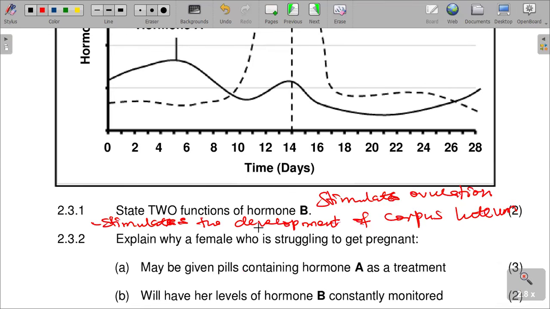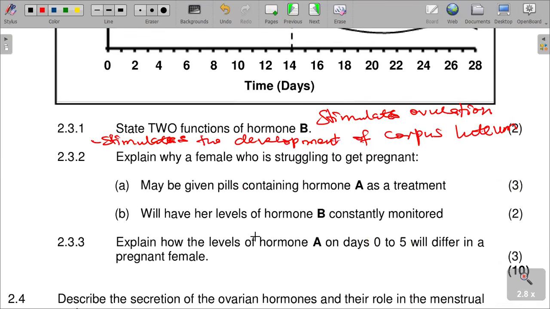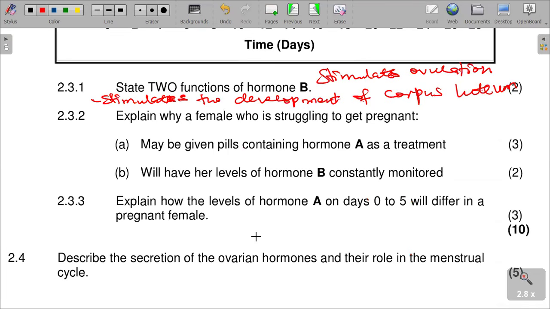Next question is saying, explain why a female who is struggling to get pregnant may be given pills containing hormone A as a treatment.